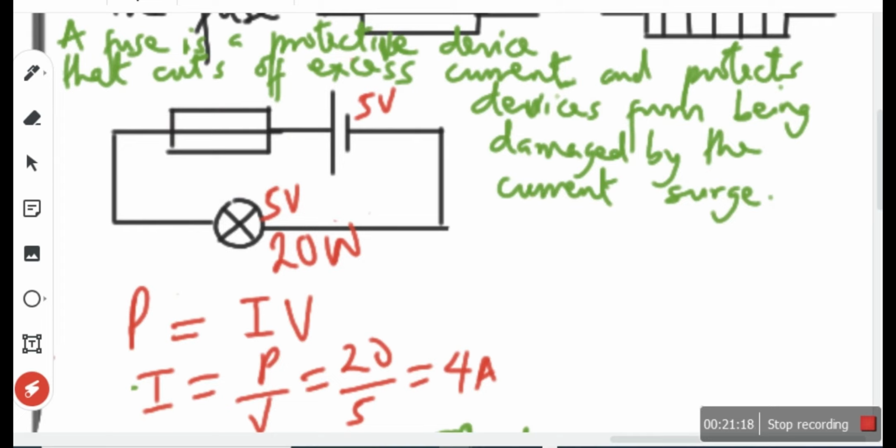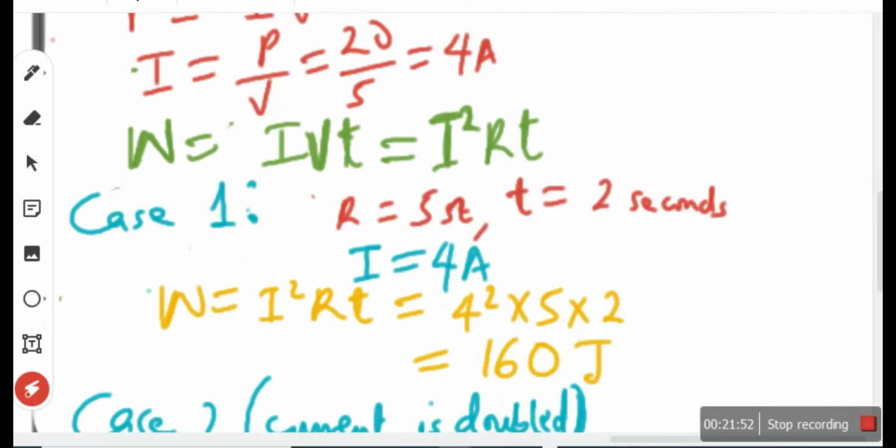So why do people still choose to use fuses instead of circuit breakers? Circuit breakers are costly. You can't be using circuit breakers for every component. But with a small fuse, even your adapters have fuses. If you get an adapter, those plugs, if you check underneath, you really see the fuse and the rating. But circuit breakers are bulkier.